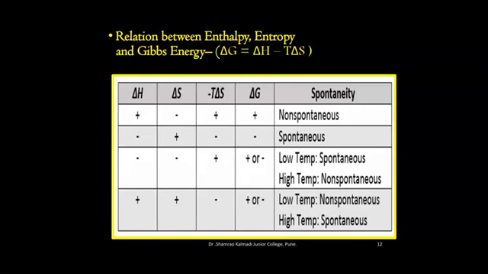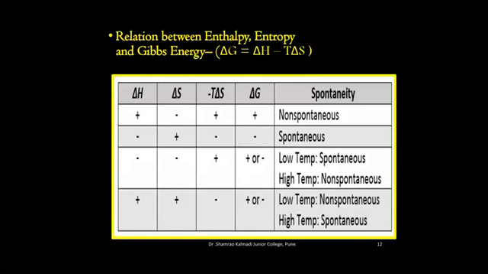If enthalpy is negative, entropy is also negative, the product minus T delta S will be positive, delta G will be positive or negative. At low temperature, the reaction will be spontaneous and at high temperature, the reaction will be non-spontaneous. Similarly, if enthalpy is positive, entropy is also positive, the product minus T delta S will be negative and delta G will be positive or negative.